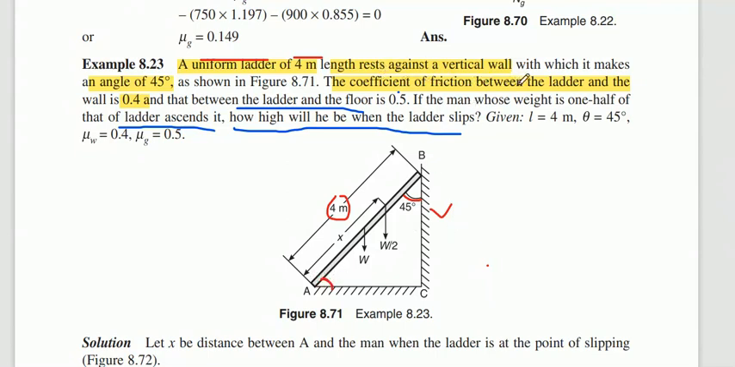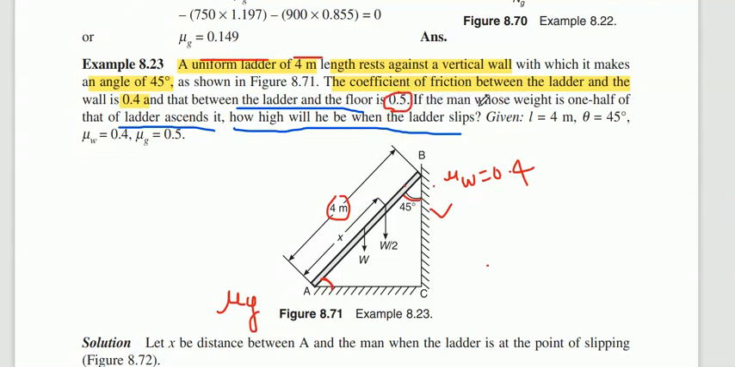The coefficient of friction between ladder and the wall is 0.4. So ladder is here, wall is here. The coefficient of friction between ladder and wall is nothing but our mu w. Value is given, that is 0.4. The next thing is the coefficient of friction between ladder as well as the floor, which is nothing but mu g. Mu g value is given, that is 0.5.